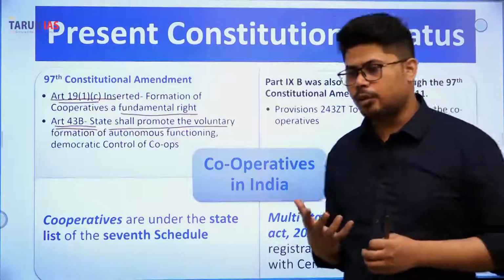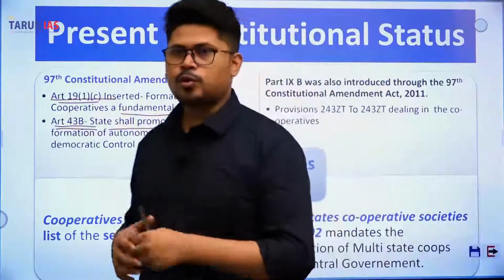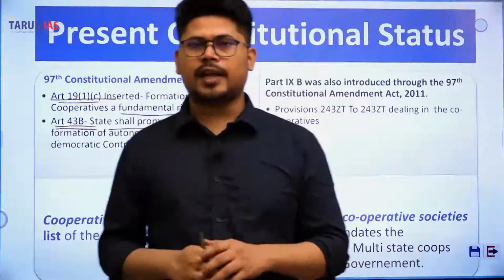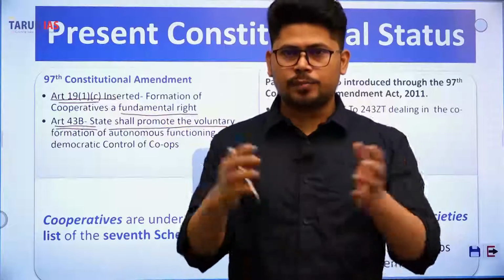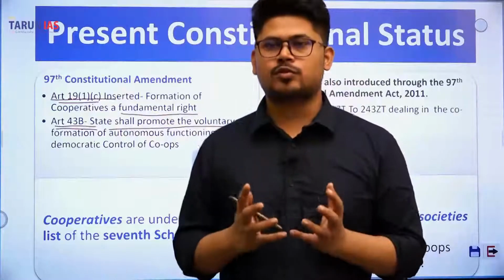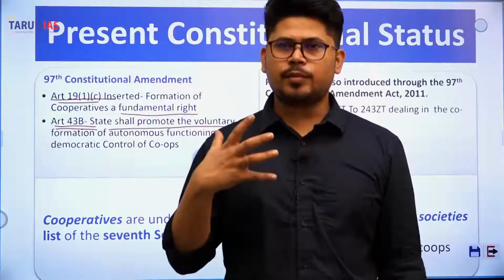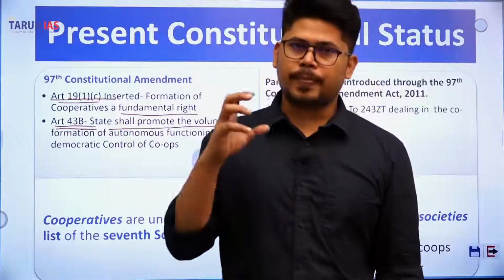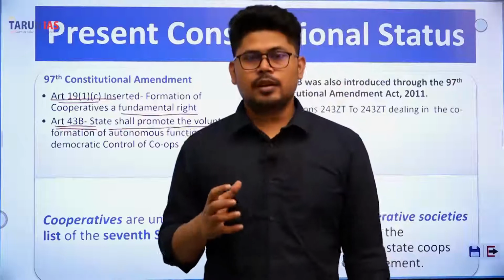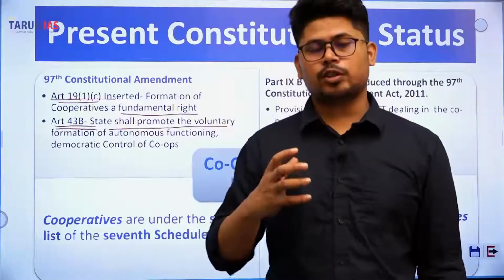Now why are we talking about democratic control? Because a cooperative society is based on the membership of the general public. The general people may get together to form a cooperative society, and every person that is a part of that cooperative society will be a member of it.